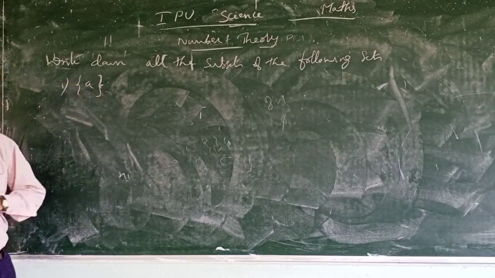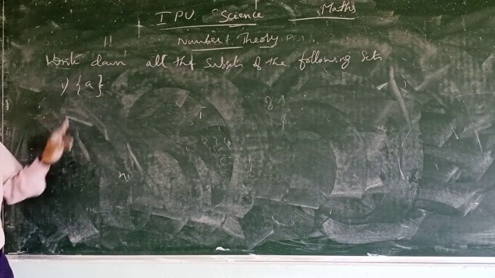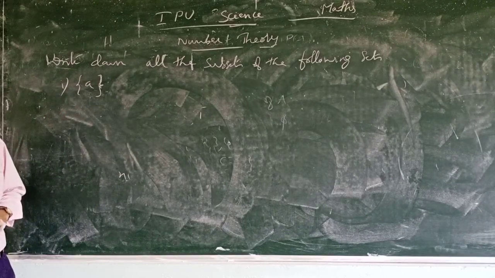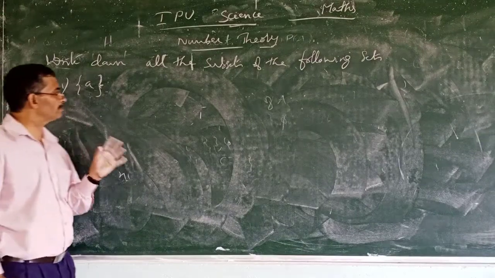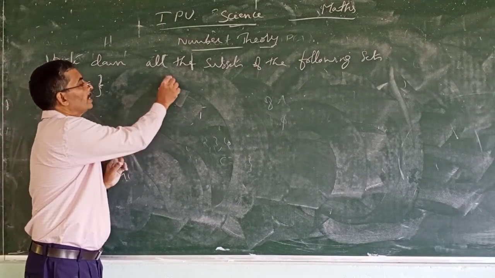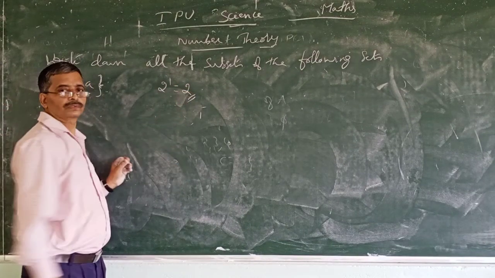The set {1}. Okay, so only one element is there. So how many subsets will be there? It is given by 2 to the power 1.